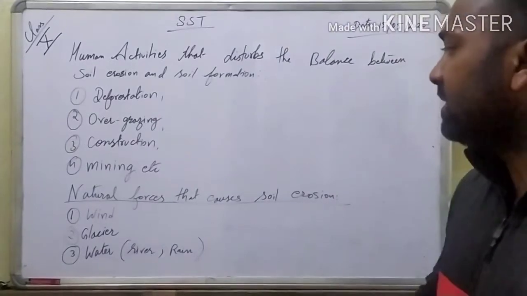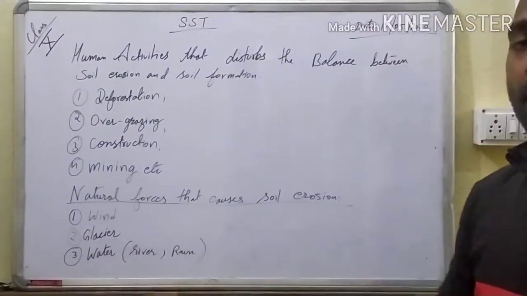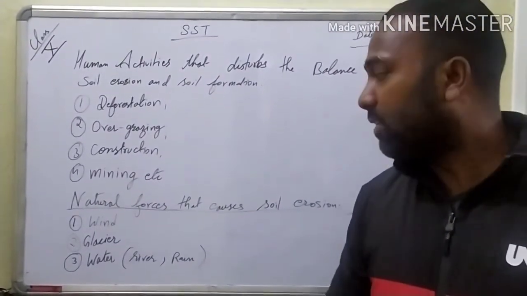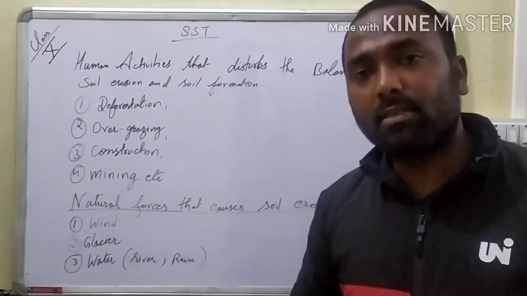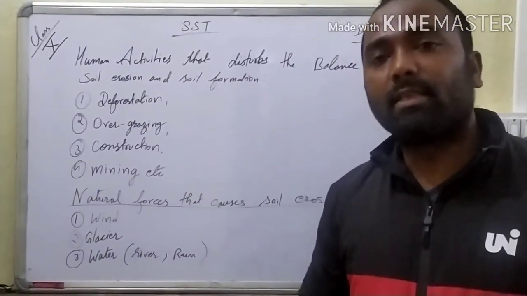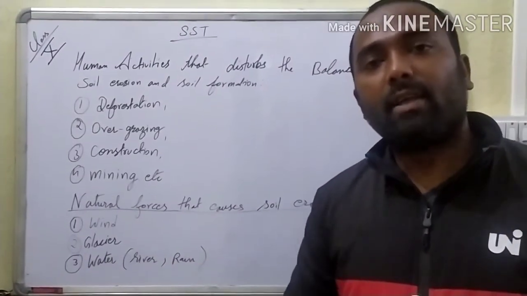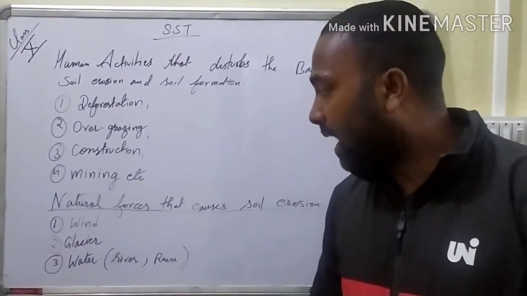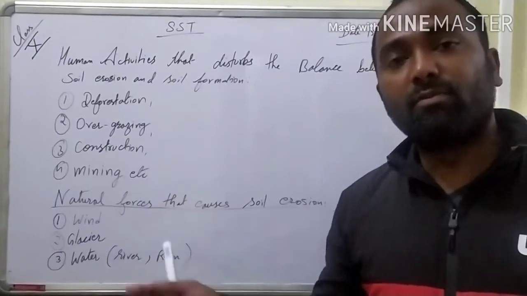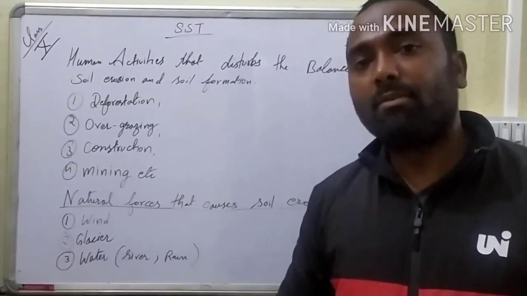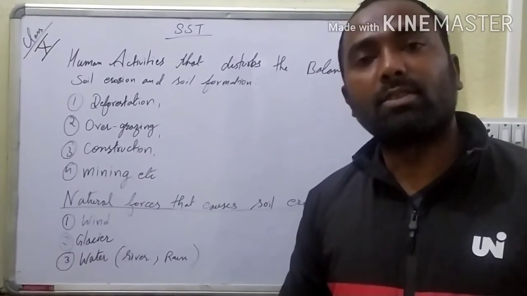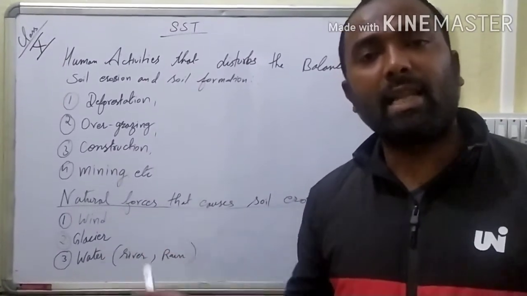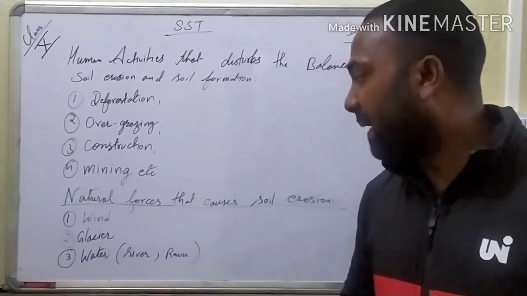Now let us understand the next one, the natural forces that cause soil erosion. Besides human activity, there are other natural forces that cause soil erosion. As we already know, the blowing of wind in the desert region will remove the topsoil. Besides the desert region, in the plain region especially, when the wind blows very heavily and very fast, it will remove the top layer of the soil. If the soil is barren, if there is no grass or plant on the soil, it is open, and the wind blows and carries away the topsoil. The next one is glacier.